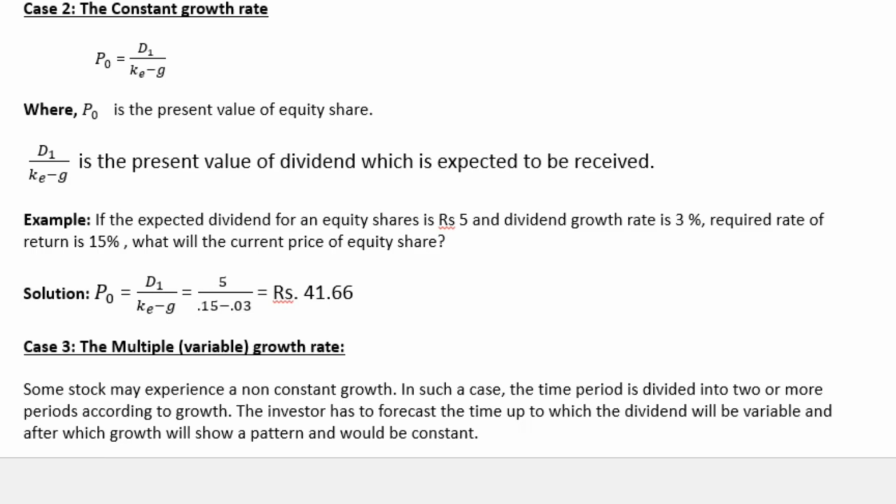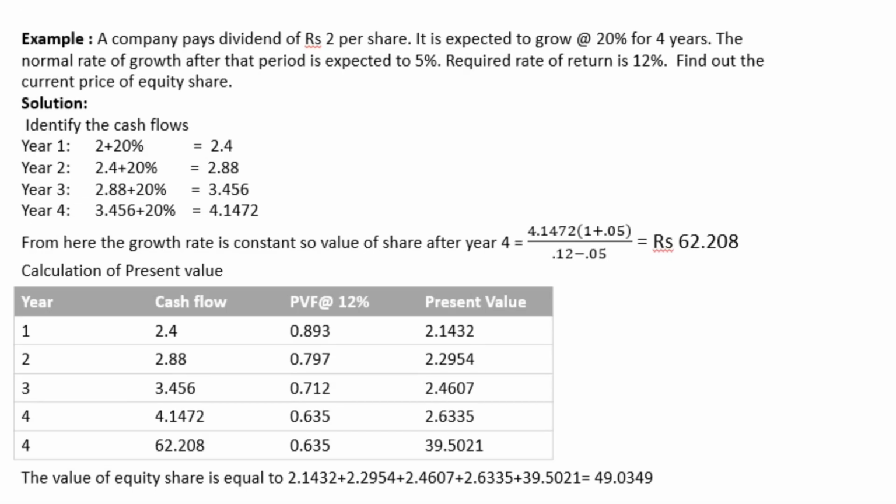Let us understand with this example. A company pays a dividend of rupees 2 per share. That is what the company is currently paying, in Y0, that is year 0. The company is expecting a growth rate of 20% for 4 years, and after this period, that is after 4 years, the growth rate will become constant at 5%, and the required rate of return is 12%. You are supposed to calculate the value of the equity share.